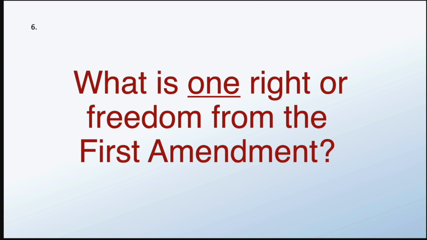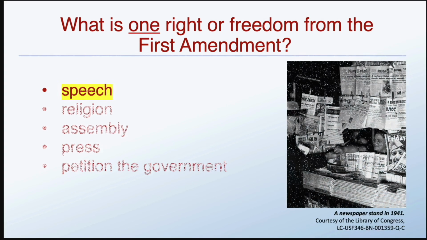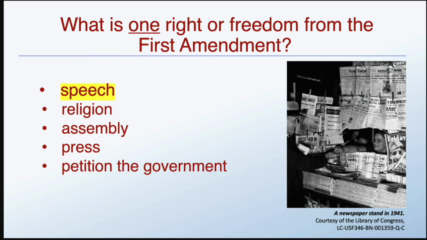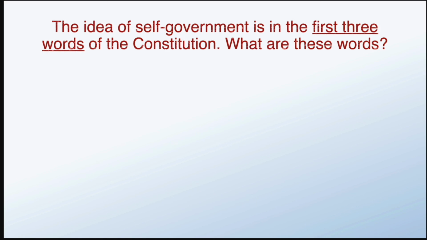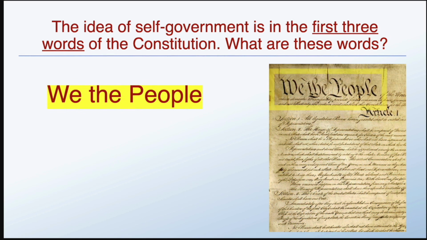What is one right or freedom from the First Amendment? Speech. The idea of self-government is in the first 3 words of the Constitution. What are these words? We the people.